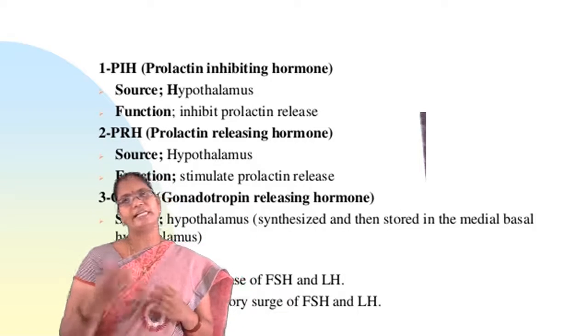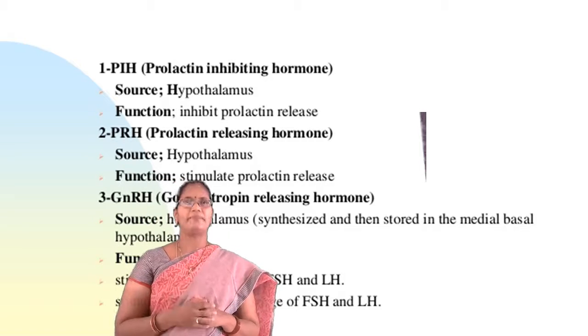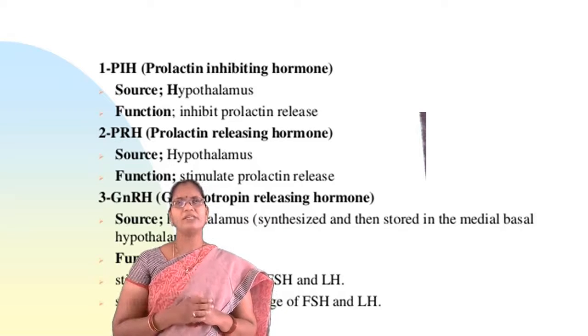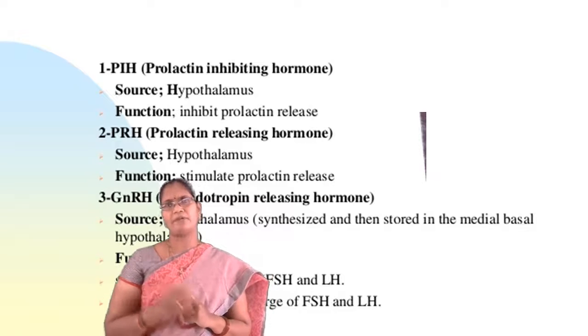This hormone is originated from the hypothalamus. The name itself indicates prolactin inhibiting hormone. So the main function is that this hormone inhibits prolactin release from the mammary glands.